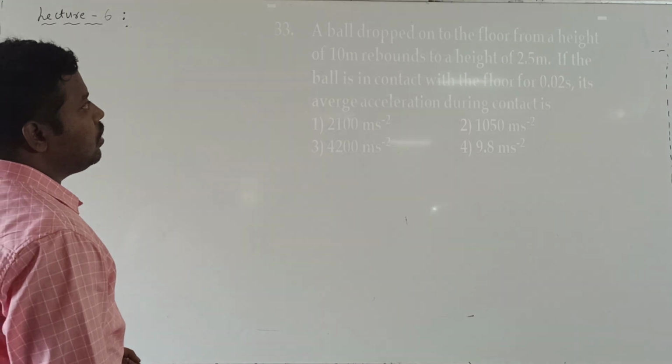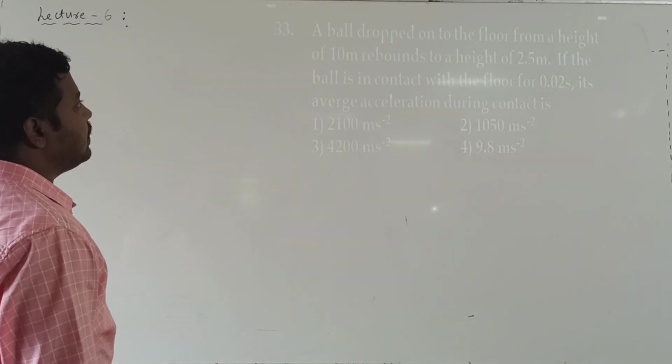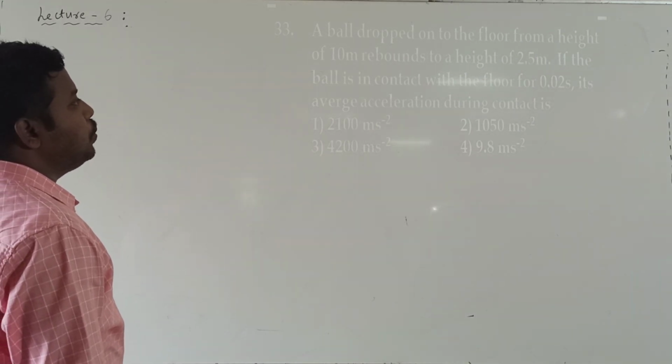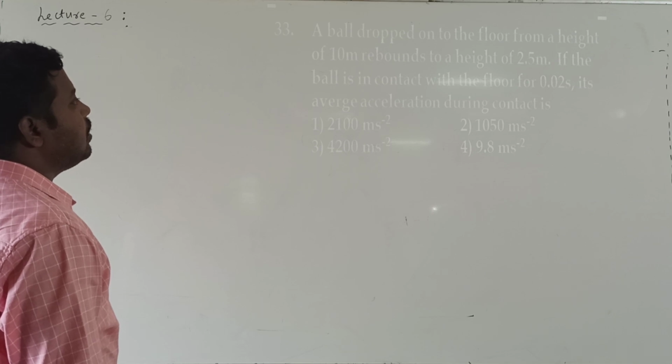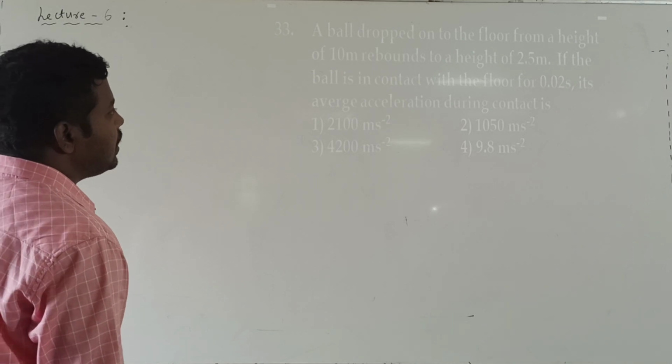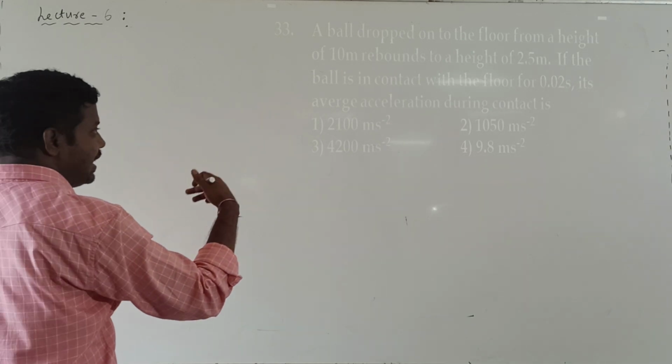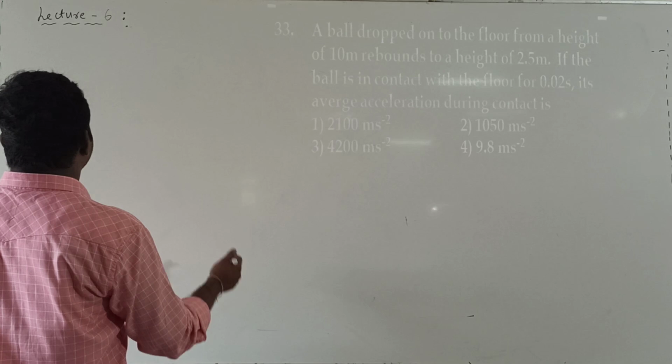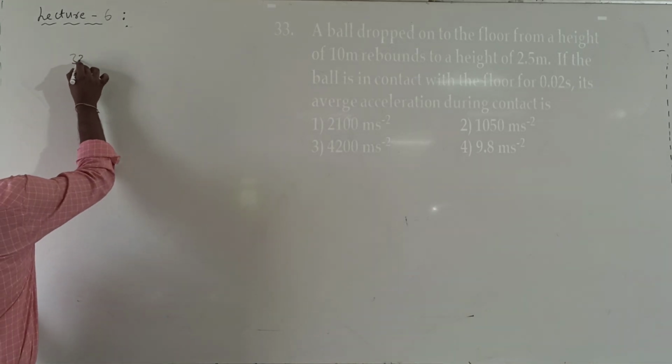A ball dropped onto the floor from the height of 10 meters rebounds to a height of 2.5 meters. If the ball is in contact with the floor for 0.02 seconds, its average acceleration during contact is. So question number 33.